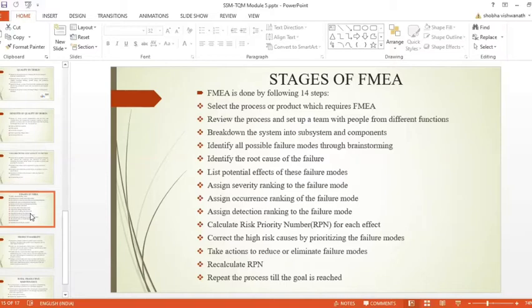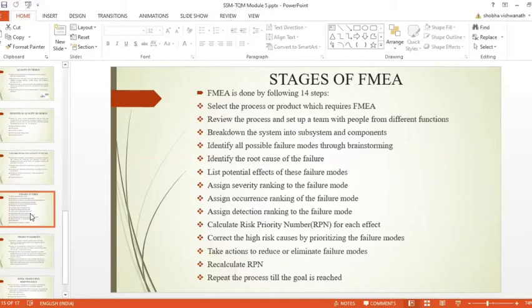First step: you have to select the process or product which requires FMEA. There is no need to conduct FMEA for every process or product. Select the most critical product or process.